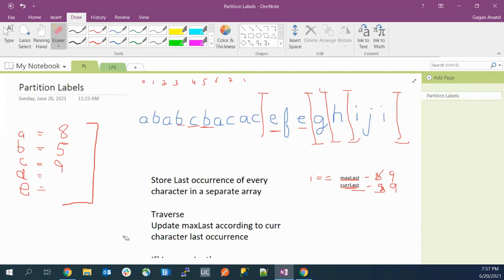Just ping in the chat. Any doubt, anything from the question, any doubt in the approach, or if you think this approach may be confusing, just ping in the chat. If you are having any confusion about how we can find the last occurrence in a single traversal, we can discuss that also. Just ping in the chat.